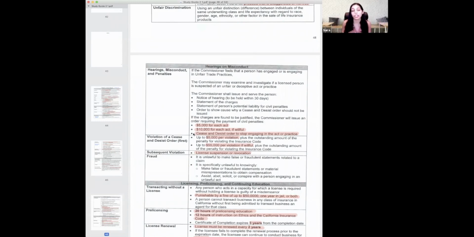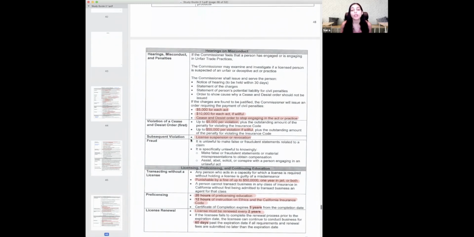No life insurance company will take you. If you have a cease and desist and they kick you out, you won't be able to come back in. Violation of a cease and desist order is $5,000 per violation and $10,000 per violation if willful. Okay? If you do not pay the fines and you continue to do what you're doing, again, they will just suspend your license. They will just cancel it. You're done.